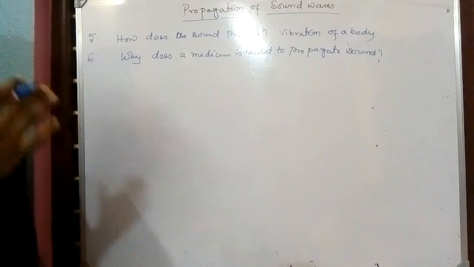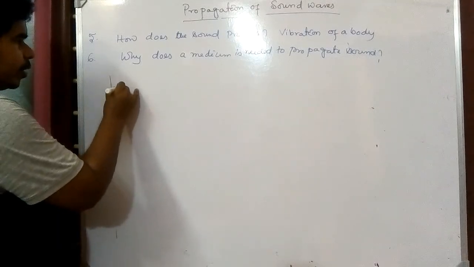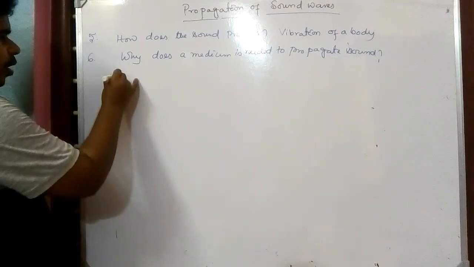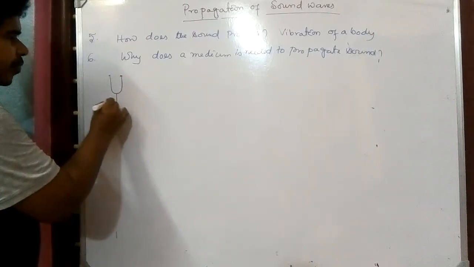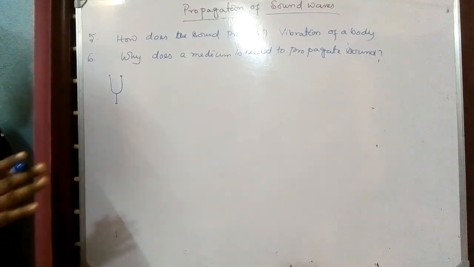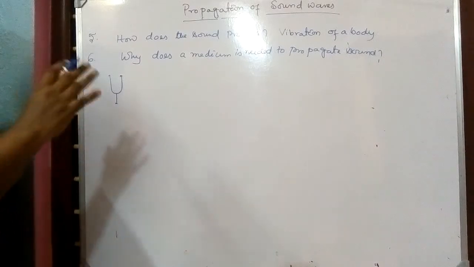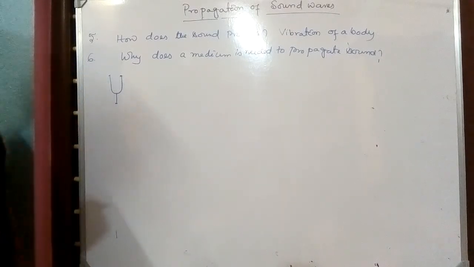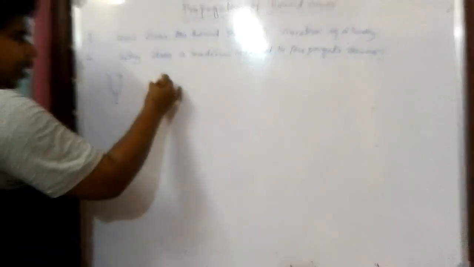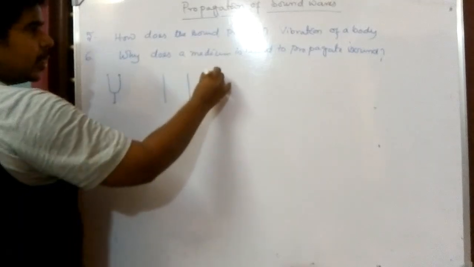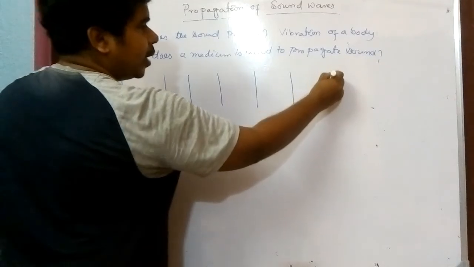For that, I'll show you one experiment here. To do that experiment, I will take one tuning fork. What is a tuning fork? A tuning fork is a Y-shaped rod. If you hit it with a rubber hammer, this rod will start vibrating and a sound is produced from it. Assume I have taken this tuning fork, and this is the medium. I have represented the medium by some equidistant parallel lines.